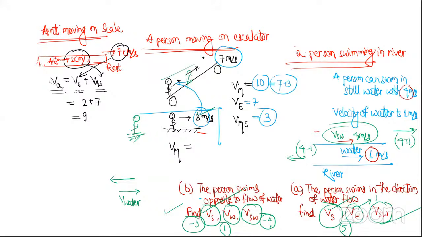Similarly, let's say there is someone moving with water. He will feel the person is swimming with 4 meters per second. But a person from ground can see that no, that person is moving with 5 meters per second. Similarly, here let's say there is another ant on the scale. That ant will feel that this ant is moving at 2 centimeters per second only. But a person on the ground can feel that no, this ant is moving at 9. Got the meaning of relative and actual? Actual means as in from ground. If there is someone else who is observing from somewhere else, he may feel something else. If you understood all these terms, PA, PB, PAB, tomorrow onwards we will solve questions. If you understood all this, then raise your hand.